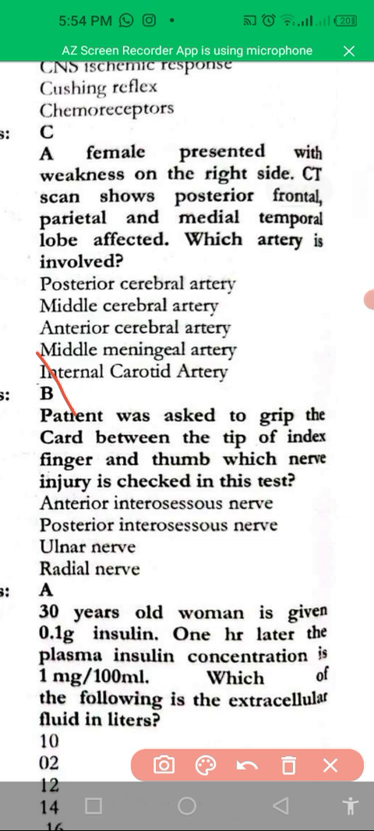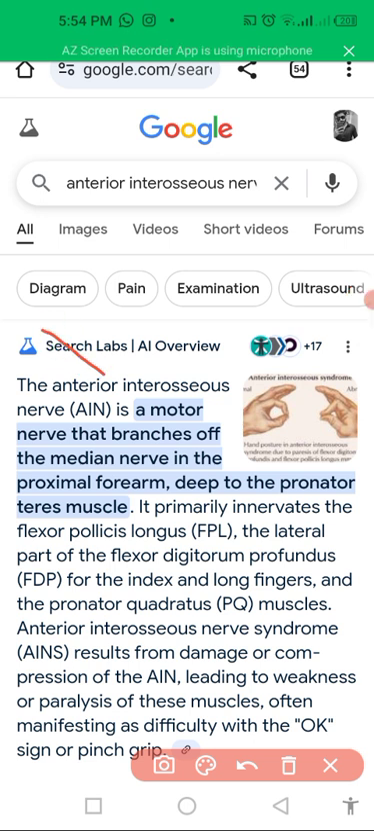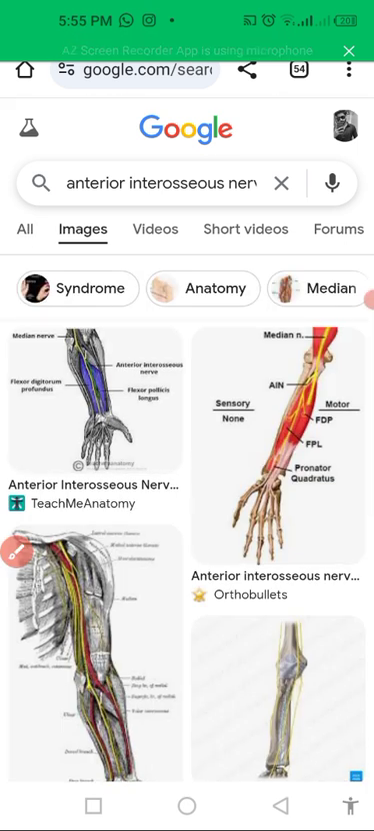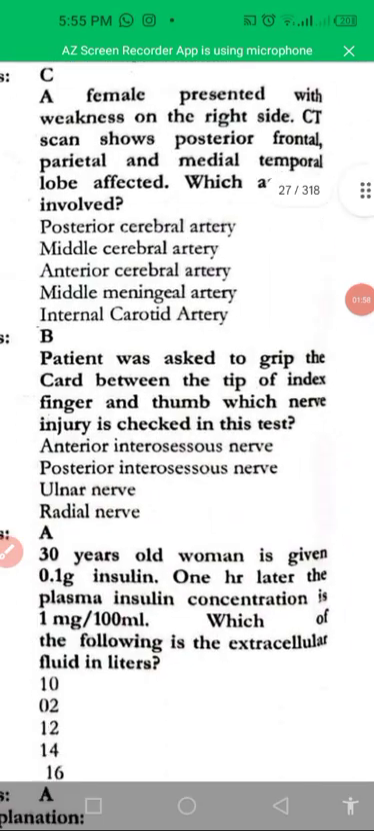Next one is a patient who was asked to grip the card between the tip of the index finger and thumb. The nerve involved in checking this test is the anterior interosseous nerve in thumb grip. Thumb gripping involves the anterior interosseous nerve, a motor nerve that is a branch of the median nerve, and in the proximal forearm the deep flexor muscles and pronator teres are involved. So as you can see, there is a difference. We will be looking at detailed anatomy of the hand and nerves involved in this condition.